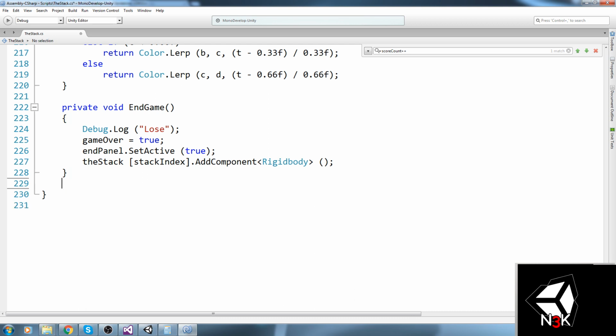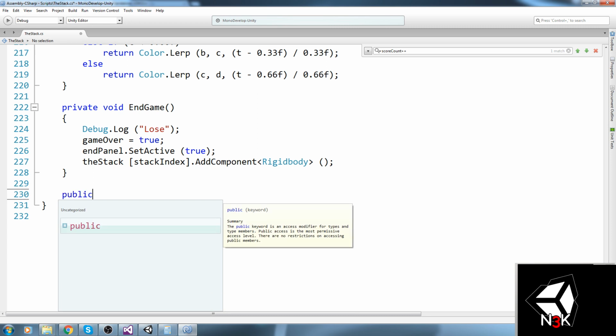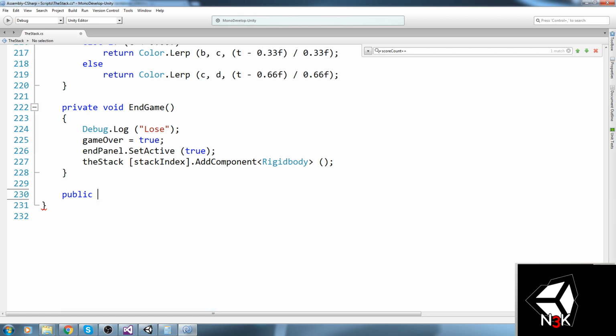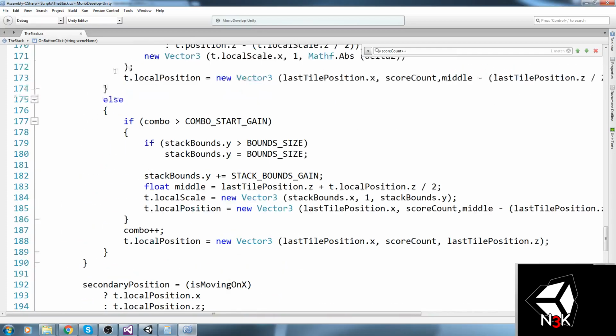Now this panel is going to have a button that returns you to the main menu, or returns you to start a new game. So basically start a new game or go back to the main menu. So public void, let's go and do OnButtonClick, is going to take a string parameter, which is the scene name, and inside of that we're simply going to change the scene like we do in the endless runner.